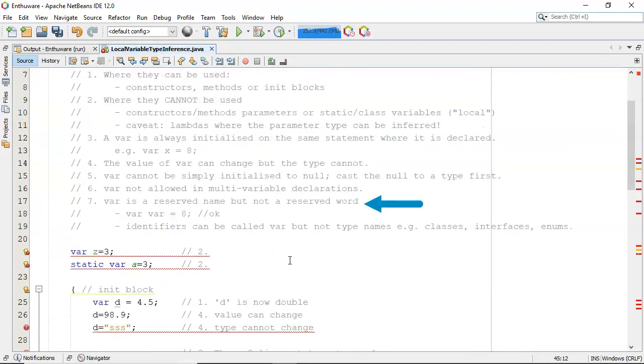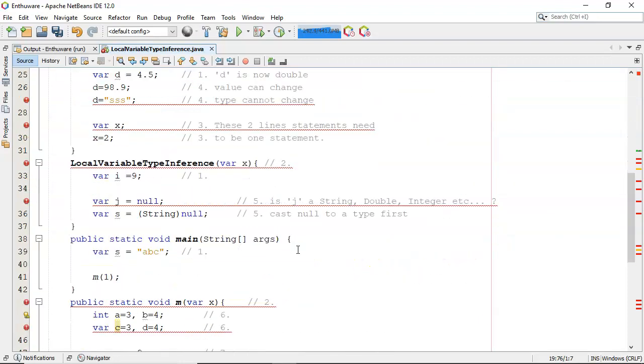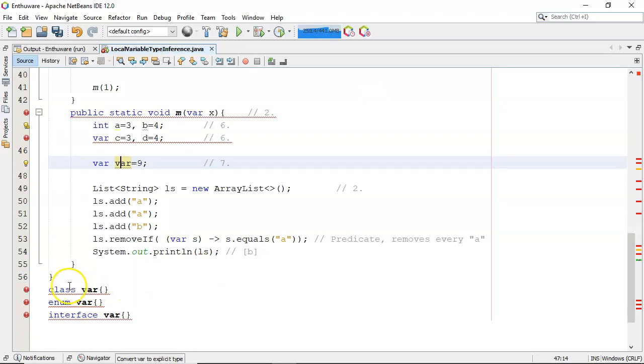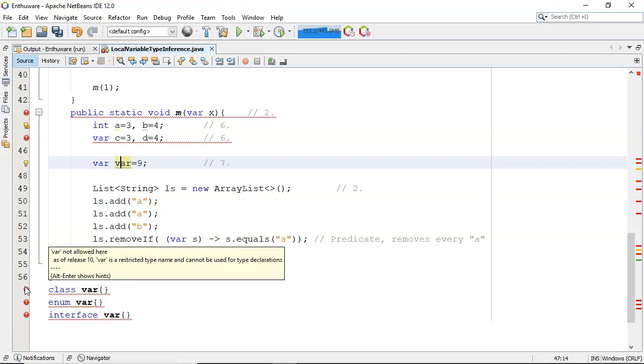7, var is a reserved name, but not a reserved word. So in other words, we can say var is assigned 8. So the identifier in this context is okay, but your type names like classes, interfaces, and enums are not allowed. So there's the var is okay. But if you name your class or your enum or your interface var, you're going to get a problem.